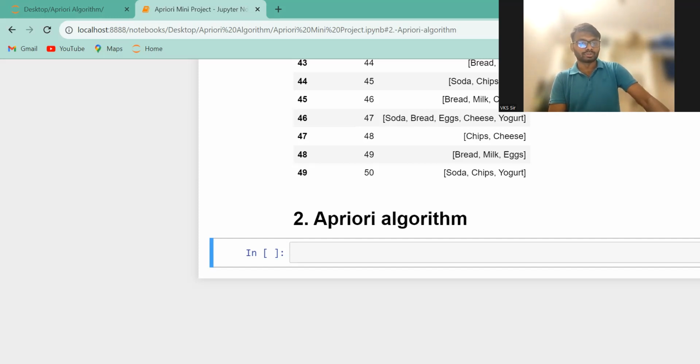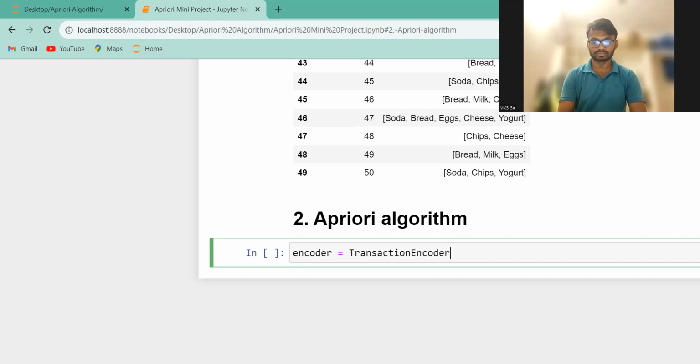First of all we have to instantiate the transaction encoder. For that we write the code: encoder is equal to TransactionEncoder. So this code is to instantiate the transaction encoder. The next part is that we have to fit and then transform the data.